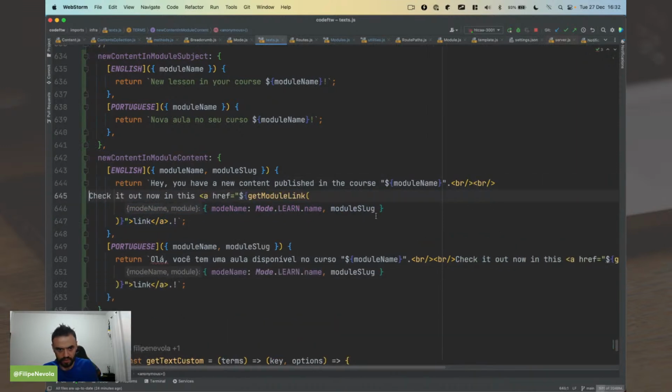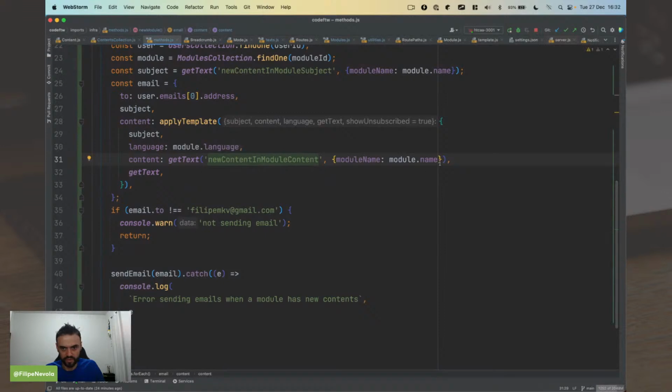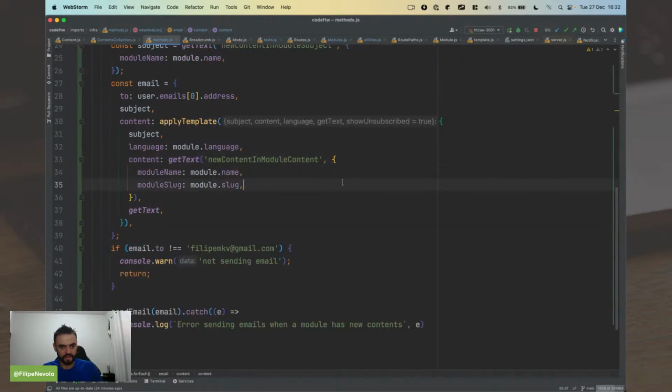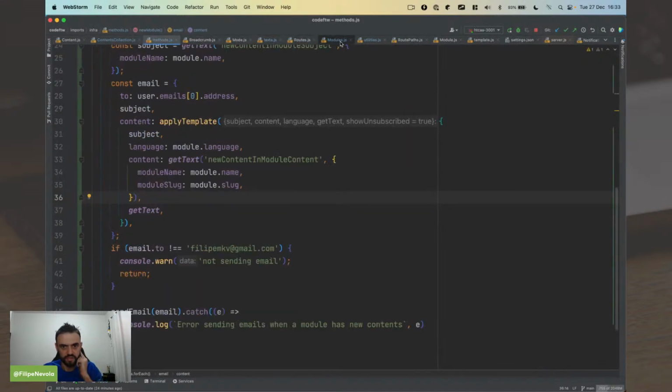We can break line here so it's easier to read. Yeah. Okay. So module slug, now we need to provide the module slug here. I just need to prepend like the full URL, because this is not the full URL.